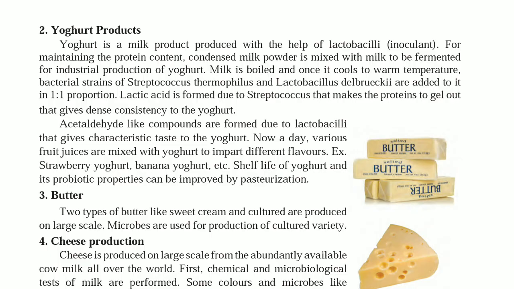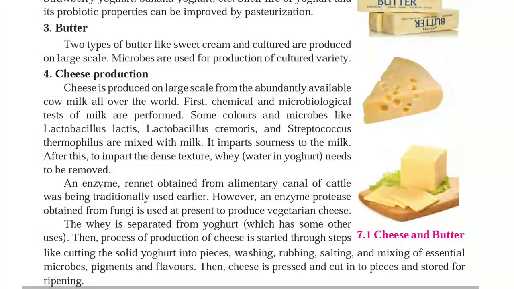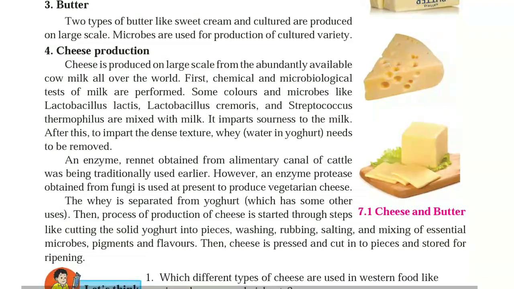Third, butter. Two types of butter, sweet cream and cultured, are produced on a large scale. Microbes are used for production of the cultured variety. Fourth, cheese production. Cheese is produced on a large scale from the abundantly available cow milk all over the world.